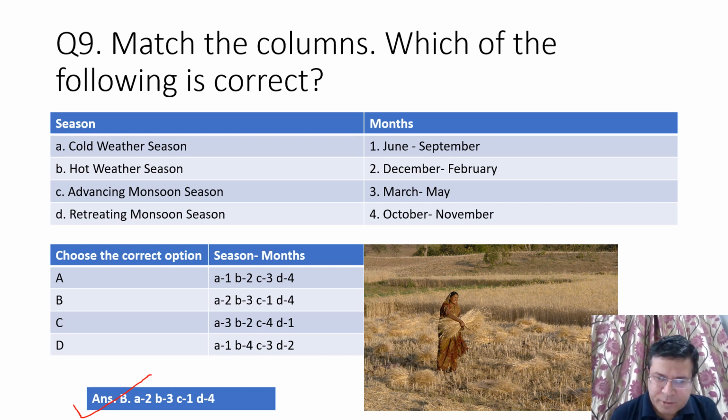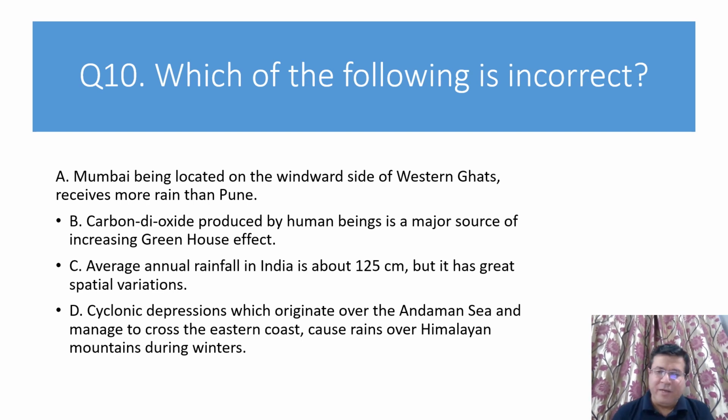Now next question. Which of the following is incorrect? Three statements are correct. One statement is not correct. Let's see. Always read the question carefully. Let's see the statements. A. Mumbai, being located on the windward side of Western Ghats, receives more rain than Pune. Mumbai receives more rain than Pune. B. Carbon dioxide produced by human beings is a major source of increasing greenhouse effect. We always talk about greenhouse effect. So CO2 or carbon dioxide is responsible for that.